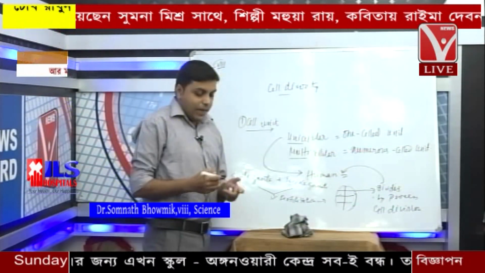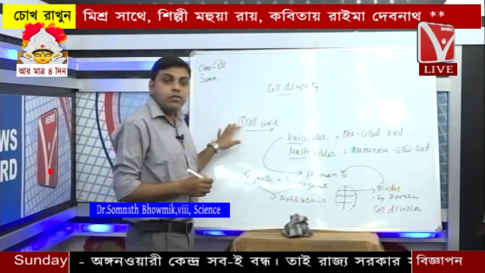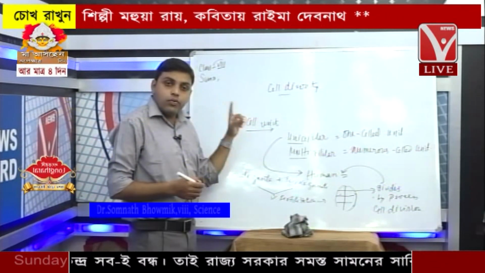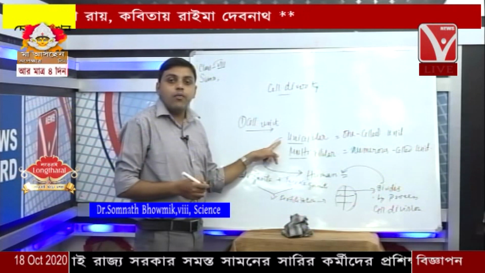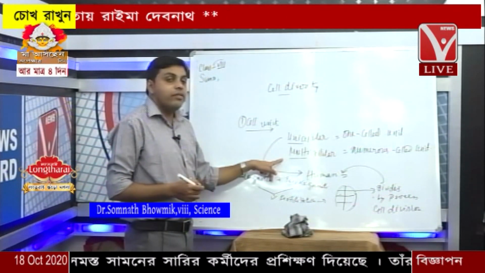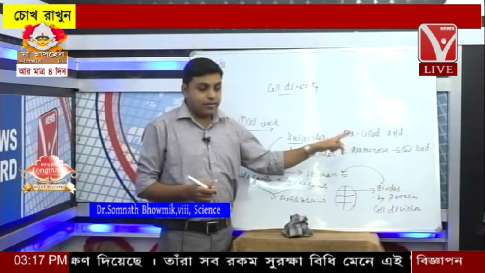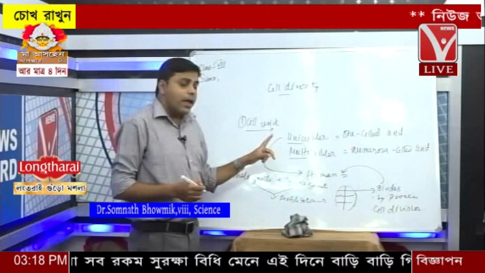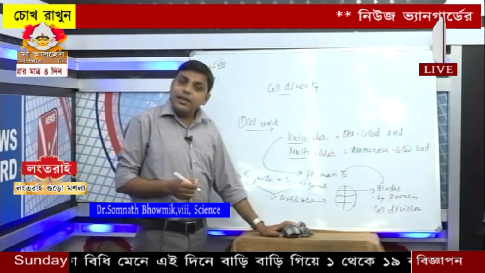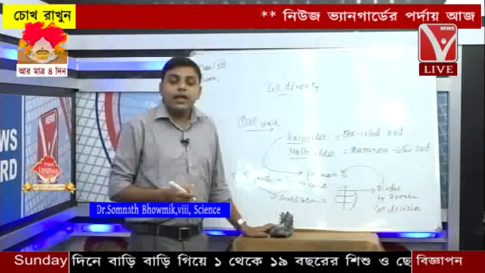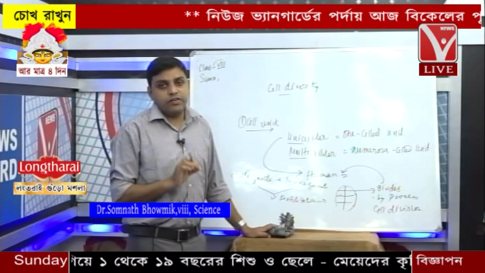Clear? So we can say that according to cell unit, cells are of two types: unicellular, that is a one-cell structure, and multicellular, that is a body having numerous cells. Every multicellular organism initially starts its journey from a single-cell condition, the unicellular form.